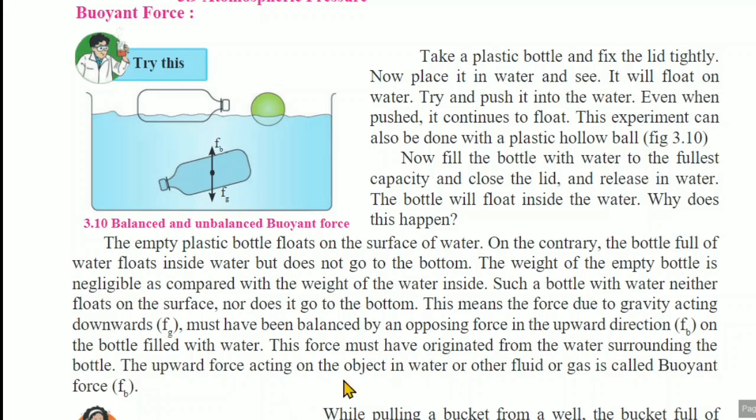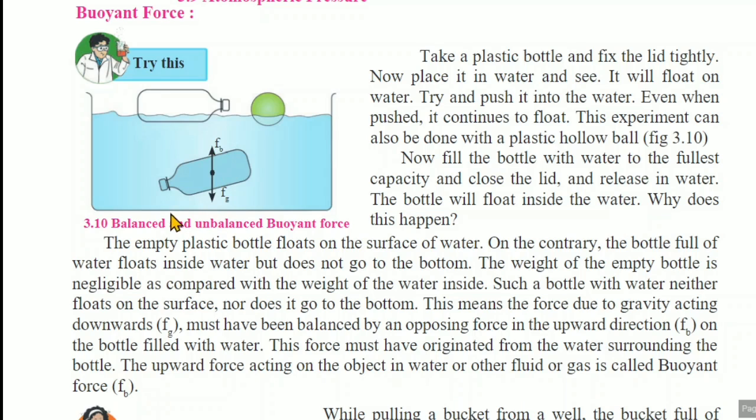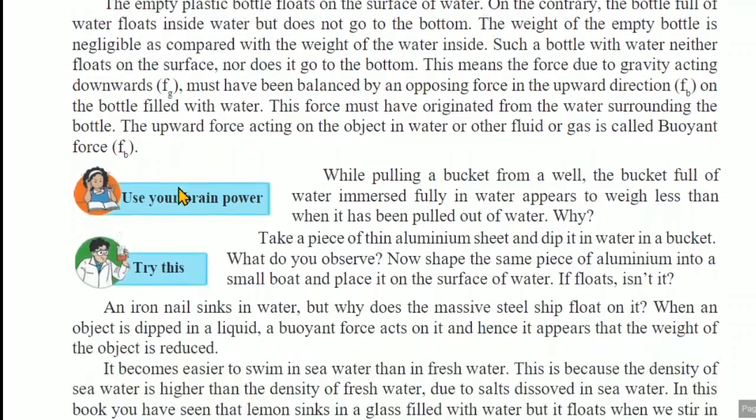The upward force acting on an object in water or other fluid or gas is called the buoyant force, that is the FB. So what is the FB here? Here FB indicates the buoyant force. Due to that buoyant force, the upward force is acting on that object, therefore this object does not go downside. वो bottom side में नहीं जाता है, वो बीच में ही float होता है. Okay, so this is the concept of the buoyant force.